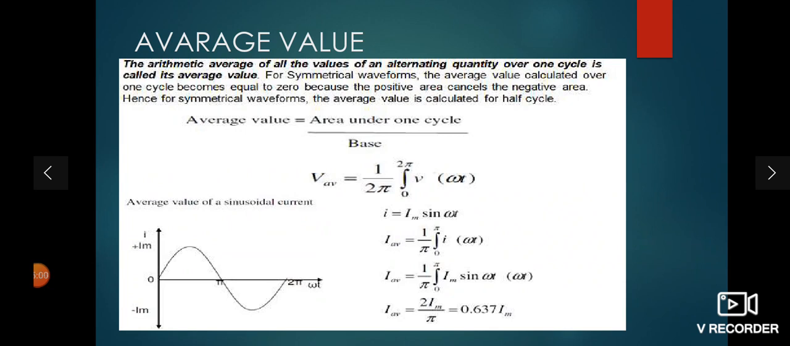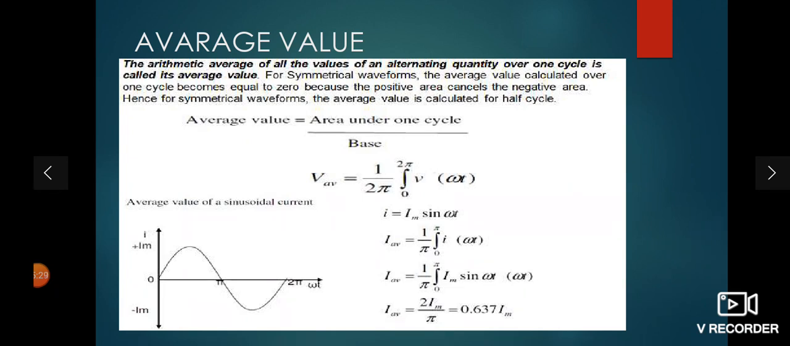So mathematically you can derive the equation for the average value. The average value is the area under one cycle divided by the base. Now see here, one cycle has two half cycles, one positive half cycle and one negative half cycle. So you can take the average of one half cycle. The base of one half cycle is pi, and take the integration, the area under the one half cycle, from 0 to pi.